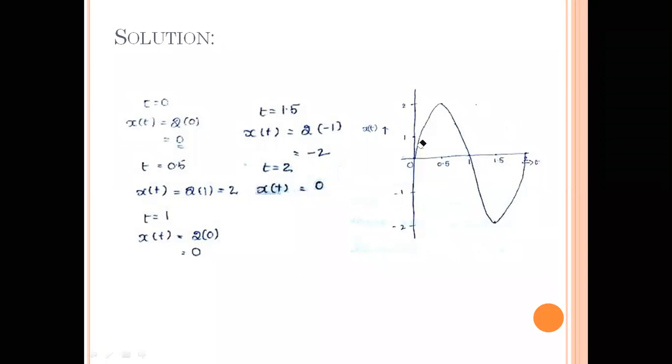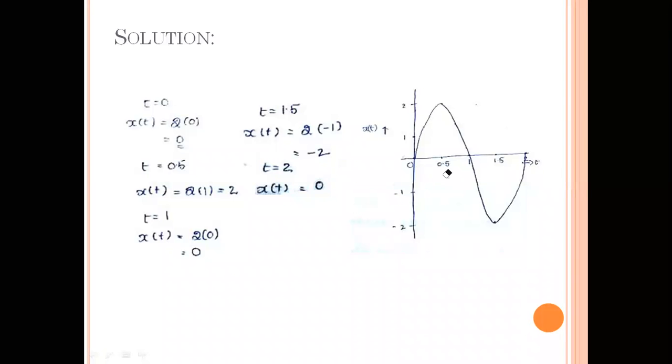So you can join or combine all the magnitudes, and you will get the sine waveform like this. Basically, before starting the problem, you don't know the shape of 2 sin pi t. But after taking some random values of time, you can visualize that a sine waveform comes from x of t is equal to 2 sin pi t. So this is how you are going to sketch the continuous time signal x of t is equal to 2 sin pi t. As I already told you, infinite number of values exist between 0 and 2.